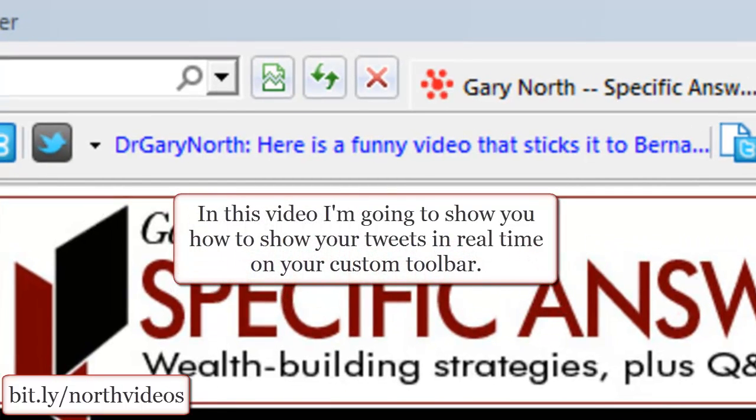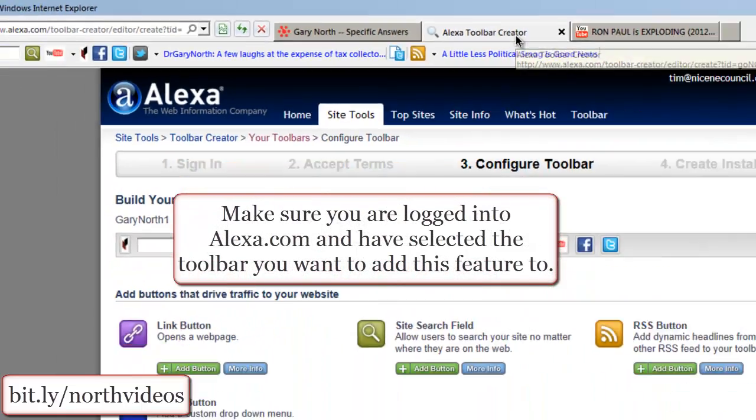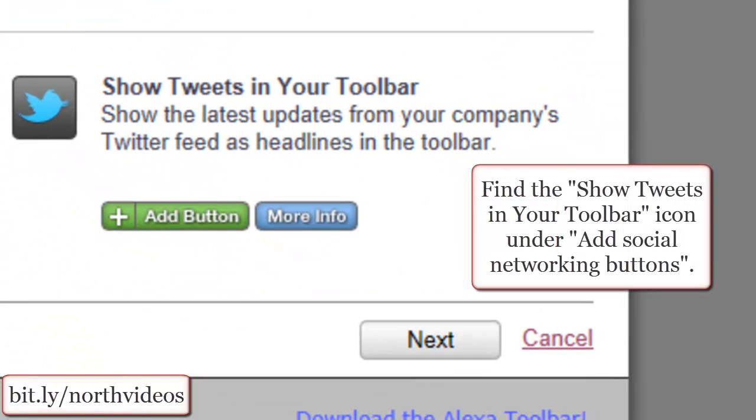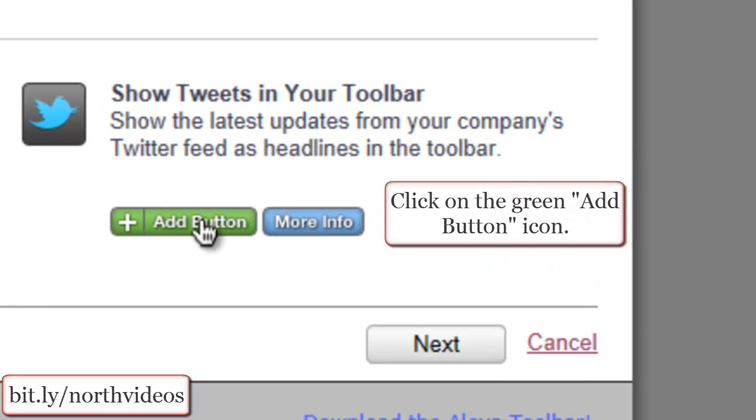In this video, I'm going to show you how to show your tweets in real time on your custom toolbar. Make sure you're logged in at Alexa.com and have selected the toolbar you want to add this feature to. Find the Show Tweets in your toolbar icon under Add Social Networking buttons. Click on the green Add button icon.